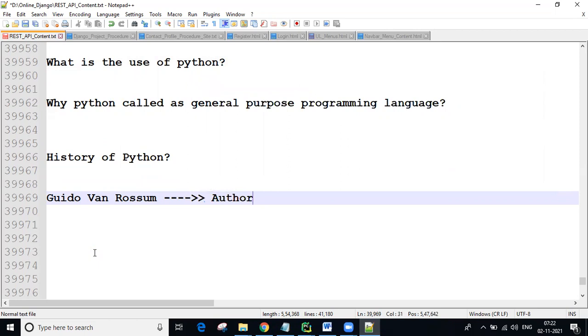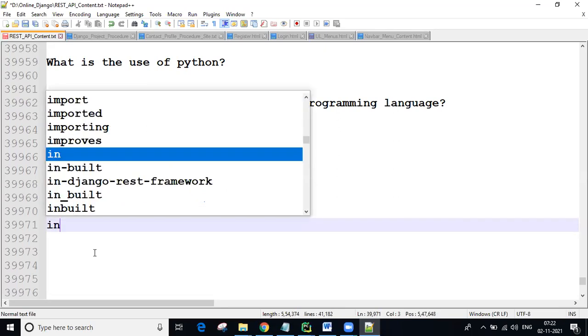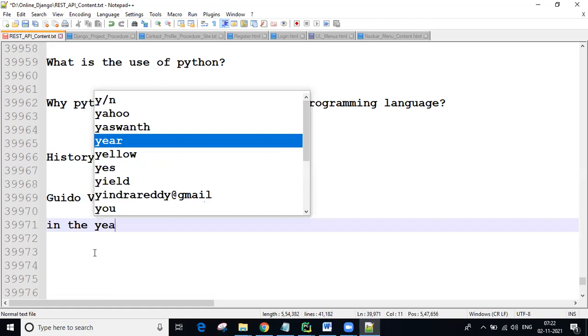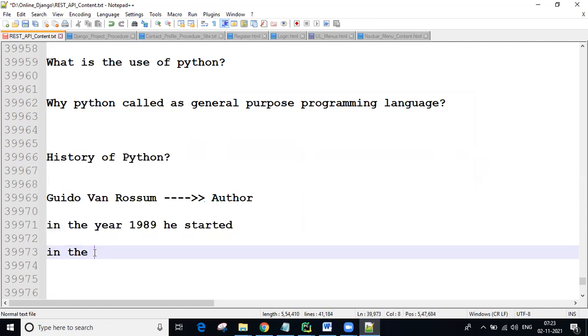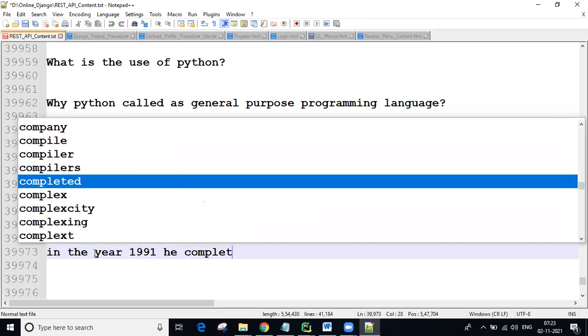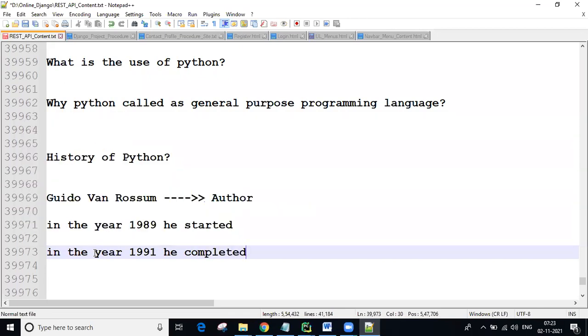Guido van Rossum introduced the Python language in the year 1989. In 1989 he started development of the Python language, and in 1991 he completed it and released it to the public.